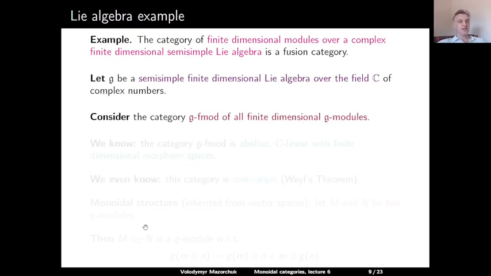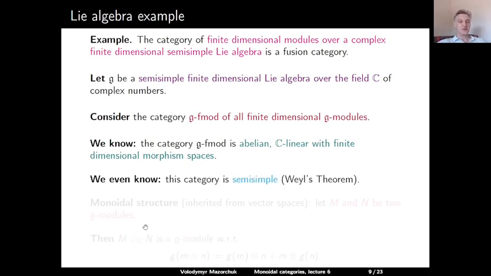Consider the category G-mod of all finite dimensional G-modules. Directly from the definition, we have that this category is abelian, C-linear, and has finite dimensional morphism spaces. Then the very non-trivial result, which is called Weyl's theorem, asserts that this category is also semi-simple.